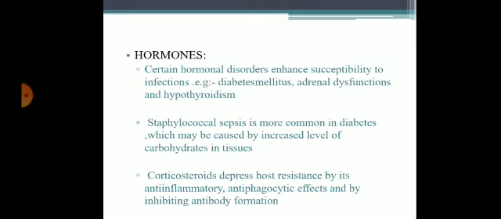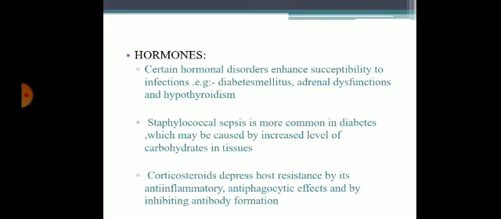Coming to hormones. Certain hormonal disorders enhance the susceptibility to infection, like diabetes mellitus, adrenal dysfunction, and hypothyroidism. Staphylococcal sepsis is more common in diabetes, which may be caused by an increased level of carbohydrates in the tissue.